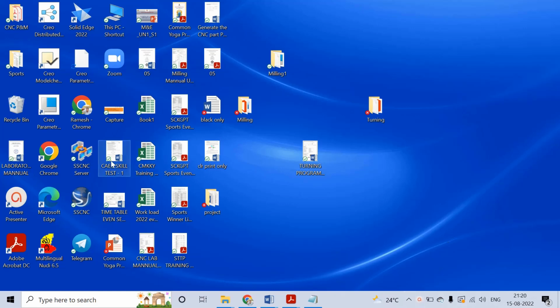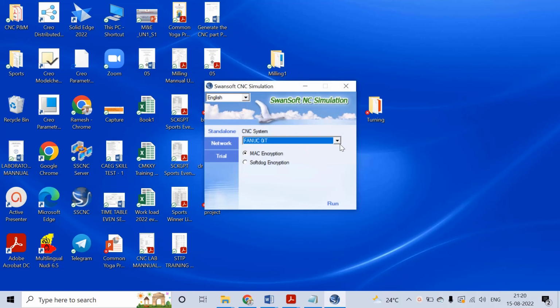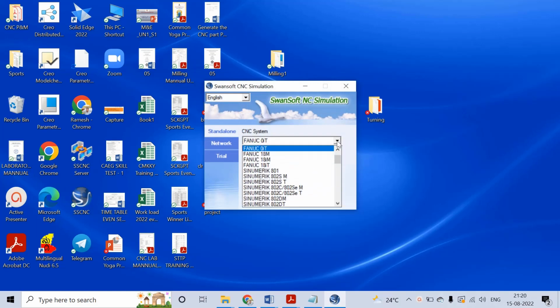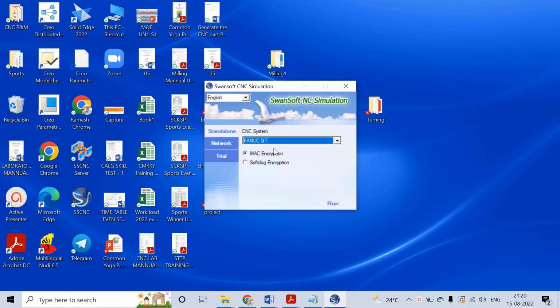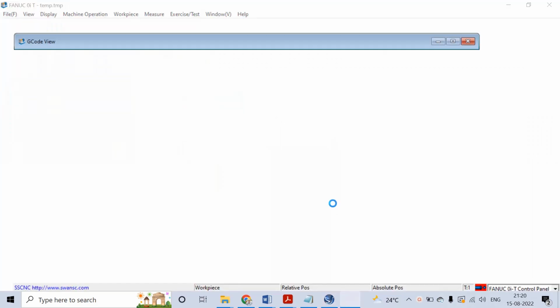Hello everyone. Today we'll be discussing how to simulate thread cutting, grooving and turning operations in the Swansoft Fanuc OIT software. Now go to open the Swansoft CNC simulation, select the Fanuc OIT, and run.